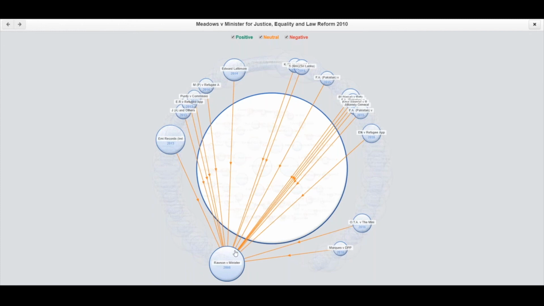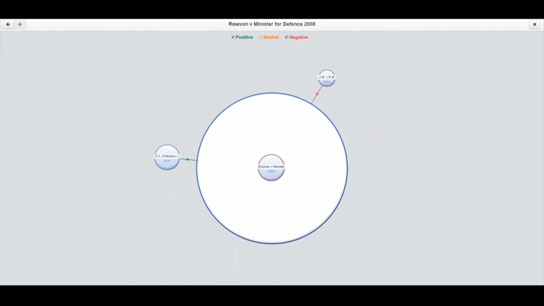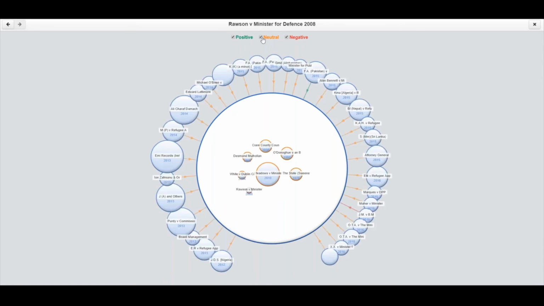Now, if you find a case that you're interested in, like Rawson, you can double click on it and it'll form its own precedent map. So this is a case that hasn't actually got many case relationships. So we can see the positive and the negative. If I fill in the neutrals, then it looks a bit more healthy. But it's up to you whether you choose to display the positive, the neutral, or the negative cases.